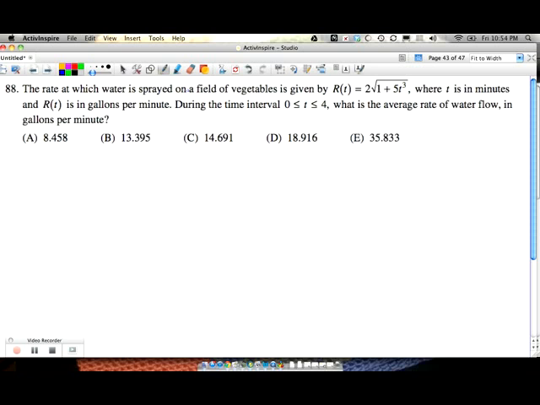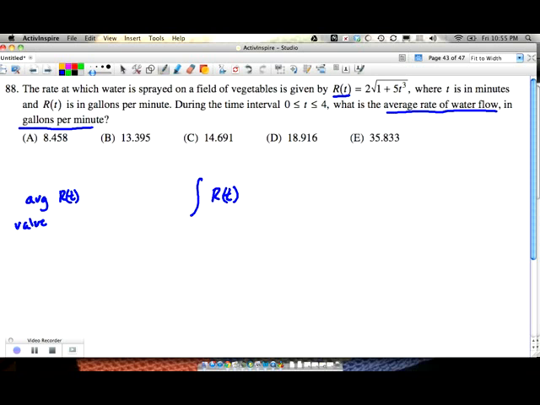The rate at which water is sprayed on a field of vegetables is given, where t is in minutes and R(t) is gallons per minute. During the time interval, what is the average rate of flow in gallons per minute? Okay, so they give us the rate. So we're given R of t, and it's asking, what's the average value of R of t?